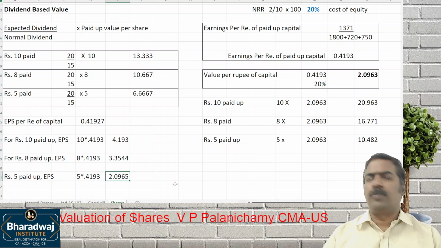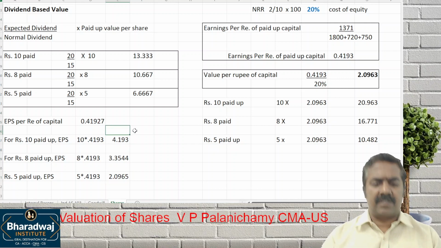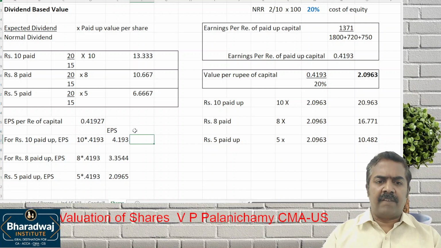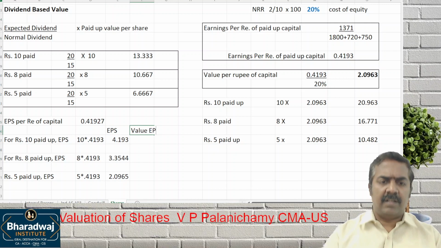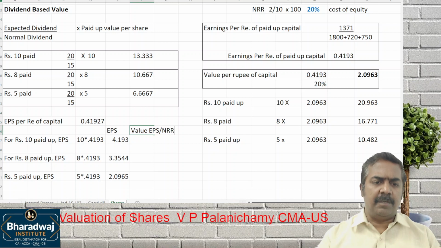How much do you get? 2.0965. This is the EPS. The value will be EPS divided by NRR.